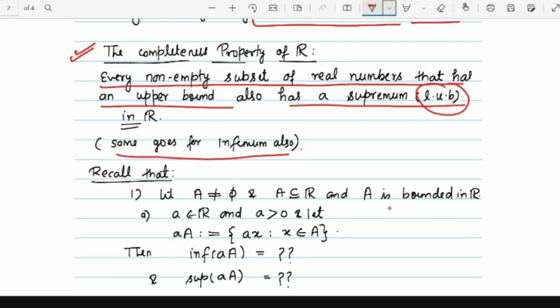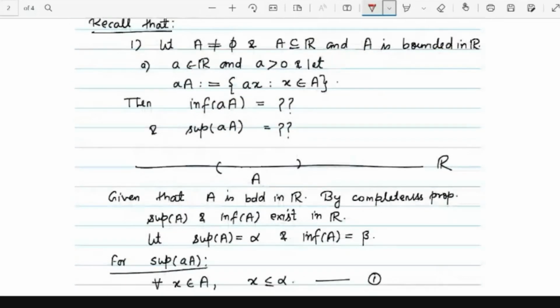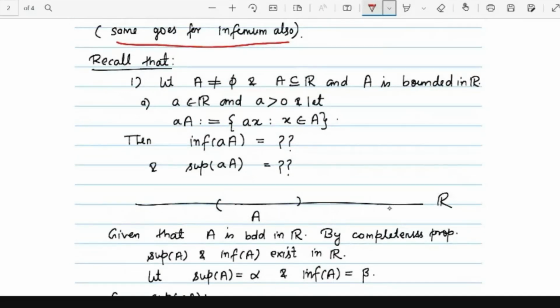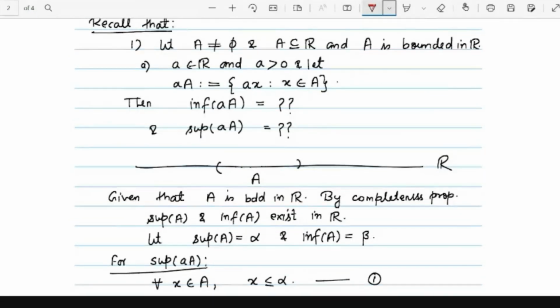This word is more convenient than supremum because least upper bound justifies the name itself. So why am I doing all these things before Riemann integration? Because we will be needing all of these while doing Riemann integration.